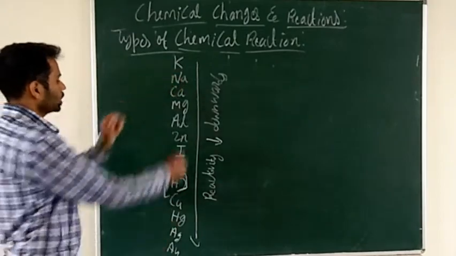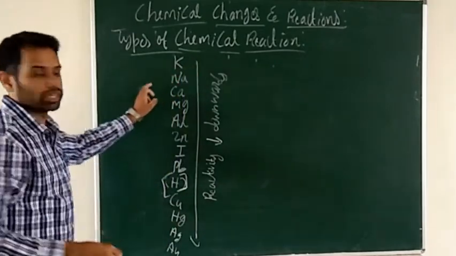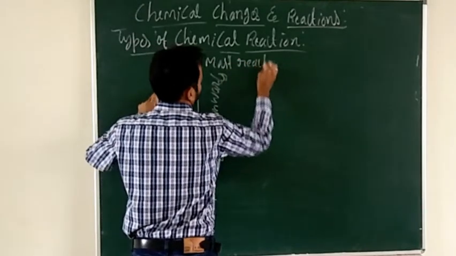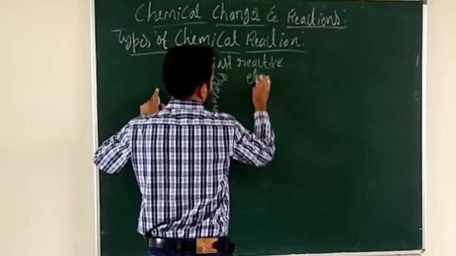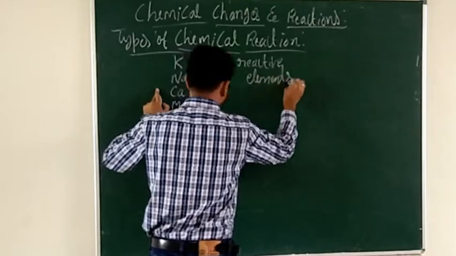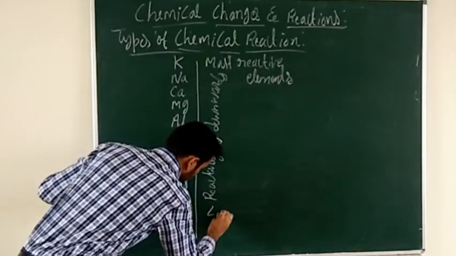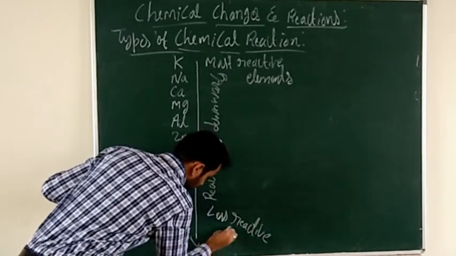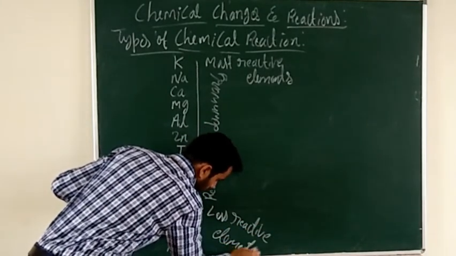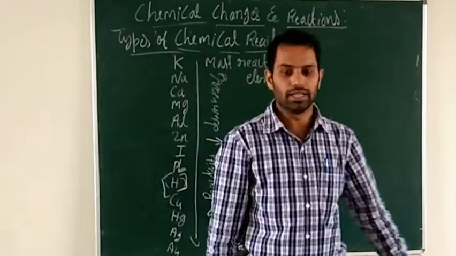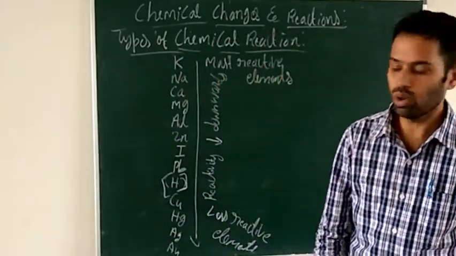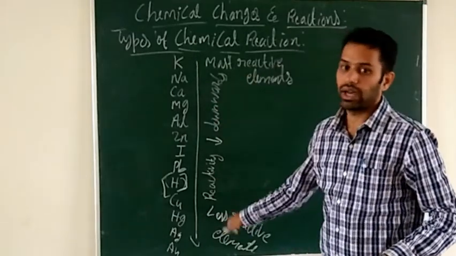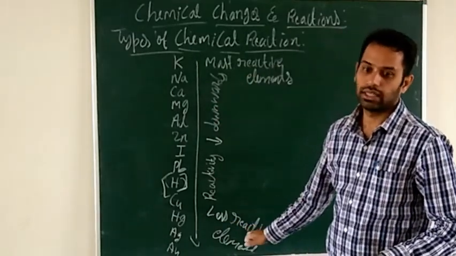Above in the column they are the most reactive elements, and as you go down the reactivity goes on decreasing.